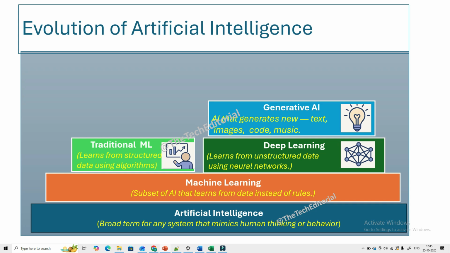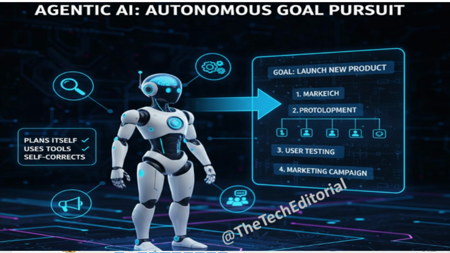With more improvement, we are currently at the latest AI evolution, which is agentic AI. Think of it as generative AI with a brain and a pair of hands. It does not just create, it acts. It can plan, use tools, browse the web, execute tasks, and refine results, all autonomously by itself.